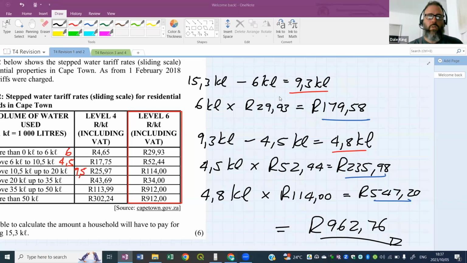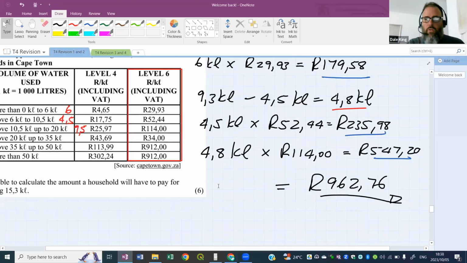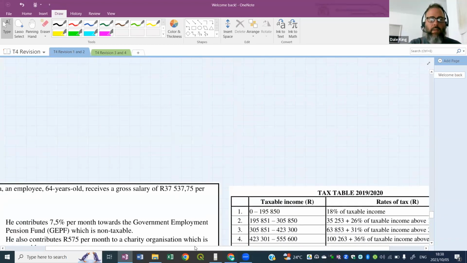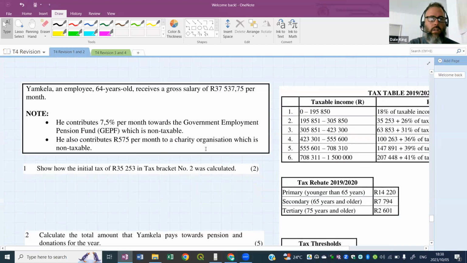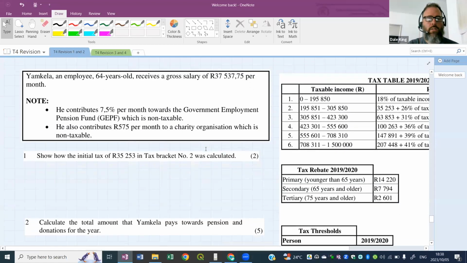Awesome. All right, let's move on to what I like to think is the deep, dark waters of personal finance. Matrix, you are pretty much guaranteed to get one of these in the exam, and it's a tax question, a personal tax question. So we're going to end off tonight with a personal tax question.